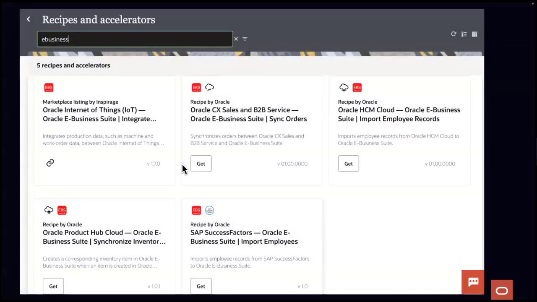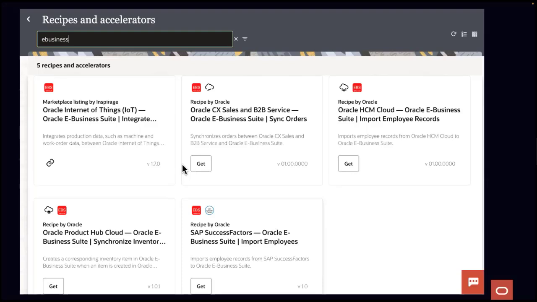Another reason to use OIC, I would say, is that we have recipes. Recipes are basically integrations between different applications that deal with CRM, ERP, HCM, and all sorts of recipes we have. Think of a recipe as a template or a pre-assembled solution that gives you a head start in building your integrations. You can start off with the recipe and then customize it to fit your needs and requirements. And we keep adding these, so PMs and devs keep identifying common integration patterns. They keep adding more and more recipes.